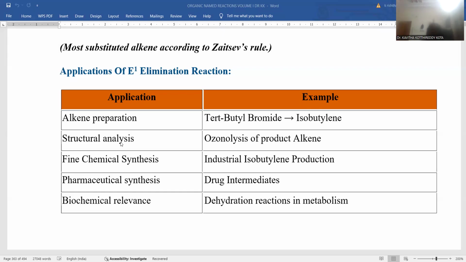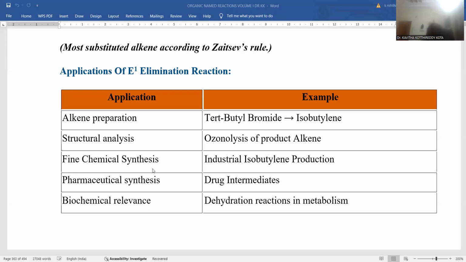Structural analysis is also possible. Whatever double bond you generated can be identified by means of the ozonolysis reaction. Whenever ozone is added to that alkene, wherever the double bond is located, that double bond is totally broken, and the 2 carbons which experienced the double bond will be turned into carbonyl compounds. That is the reaction called ozonolysis. Ozonolysis is the characteristic reaction to locate the position of the double bond. So ozonolysis is the analytical method for that.